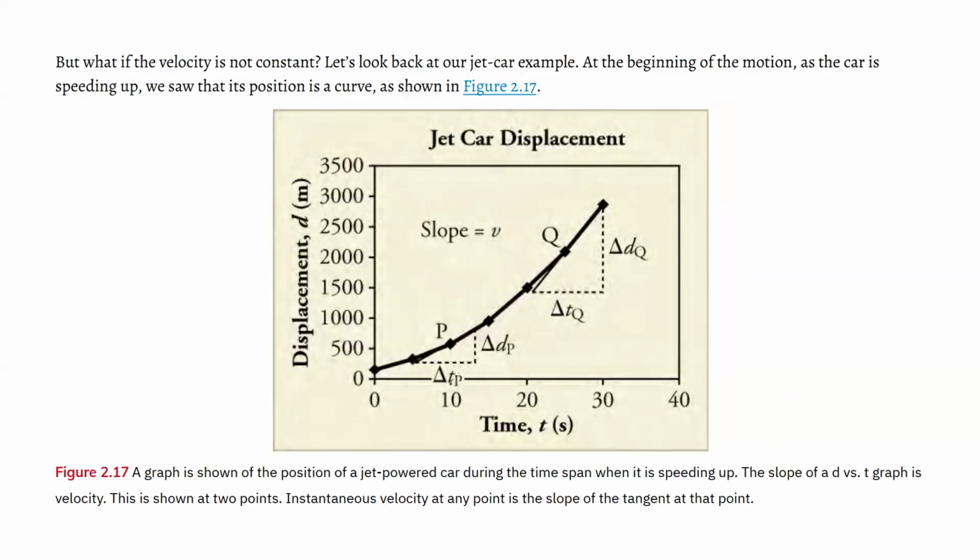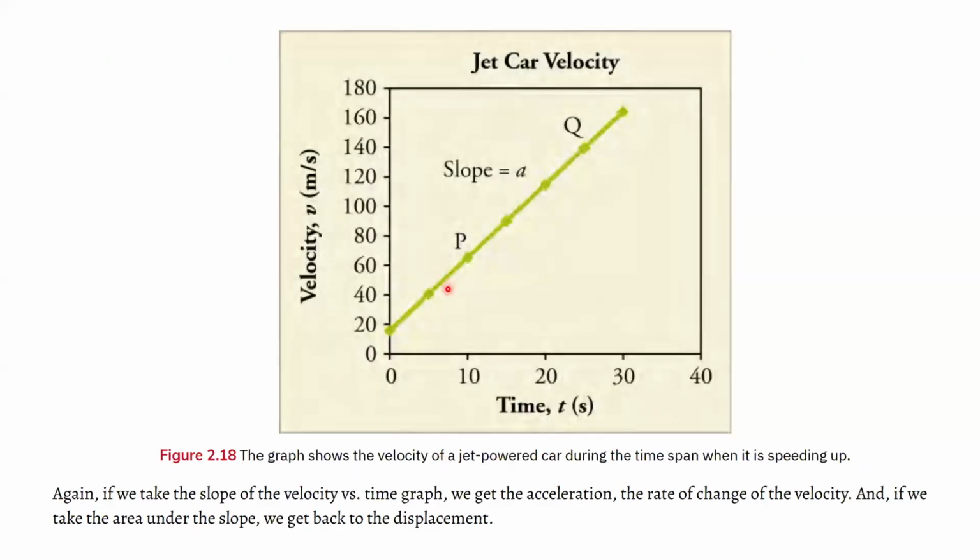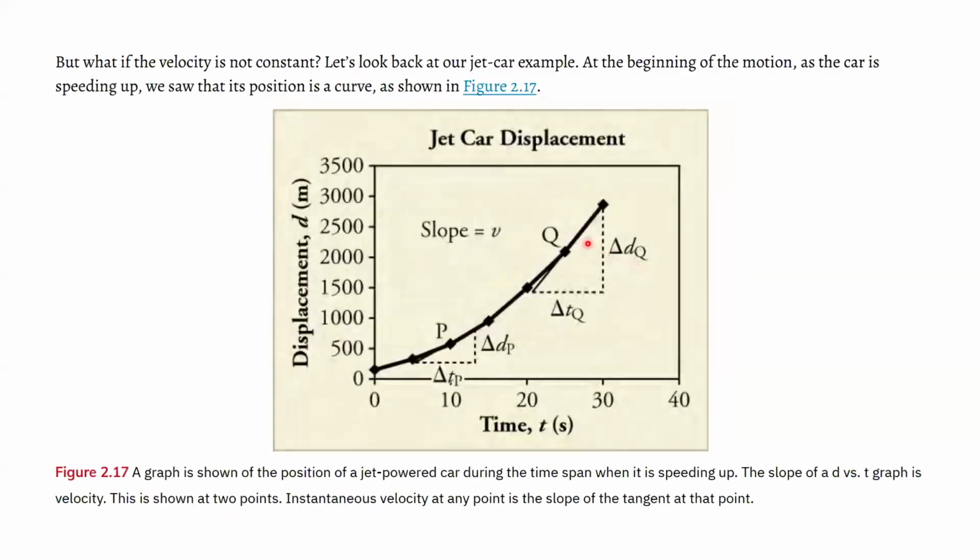So we get information by calculating the slope when we graph things. Similarly here, now we have velocity on the y-axis and time on the x-axis. If we calculate the slope, we get the acceleration. So to summarize, if we graph displacement versus time and get the slope, we get velocity.